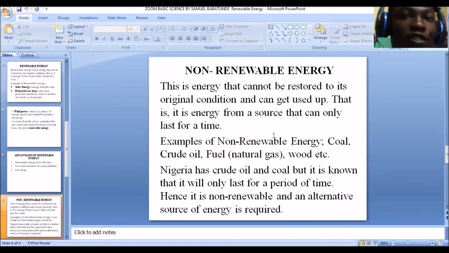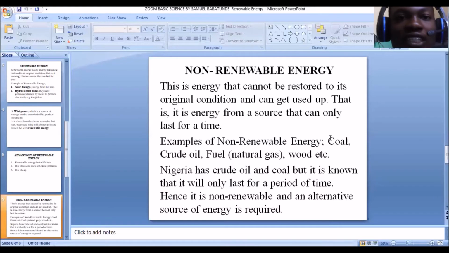That is, they cannot be renewed. They cannot be restored. Now, examples of non-renewable energy include coal. You know the coal. Coal is a mineral resource, and this coal can be used up within a period of time. And we can get heat energy from coal, and this heat energy is used in driving trains.